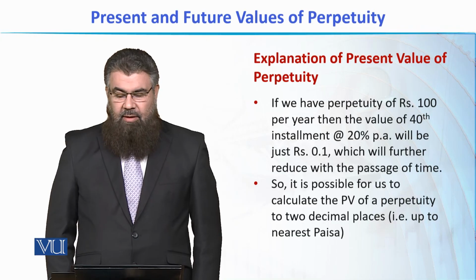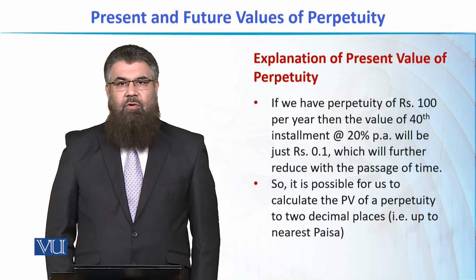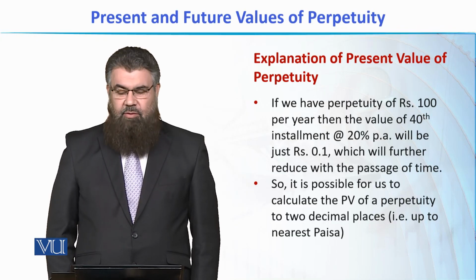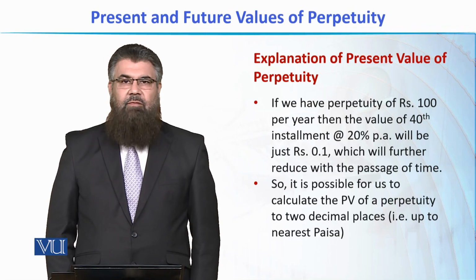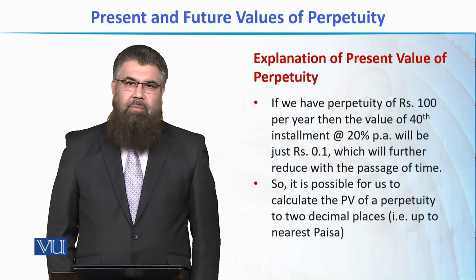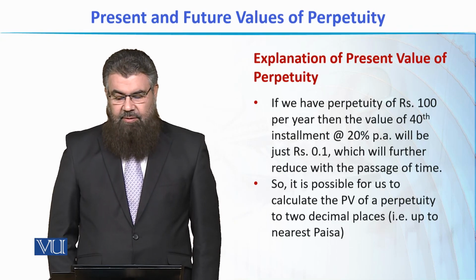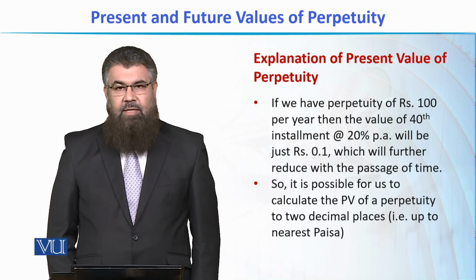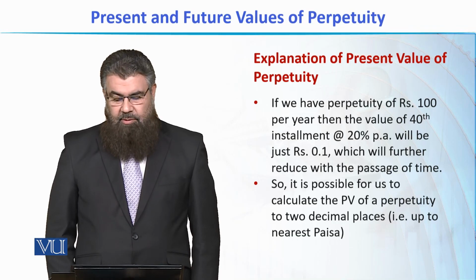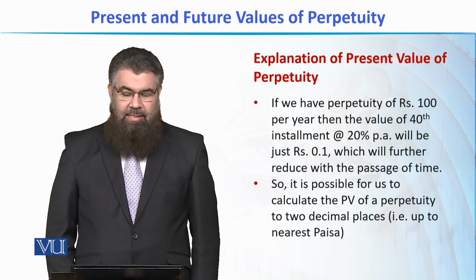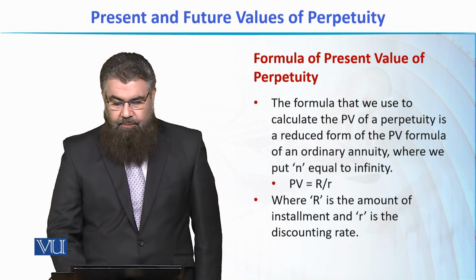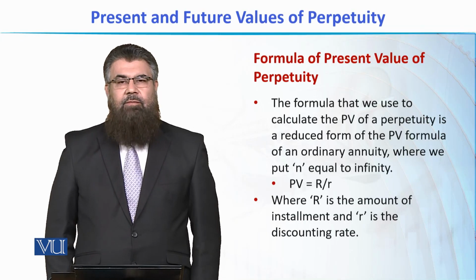That means if we'll move further after the 40th year, probably in the 60th or 70th year, we'll have a value that cannot even be measured in pesas. So it is possible for us to calculate the present value of perpetuity up to 2 decimal places, that is the nearest pesa value. Now let's have a look at the formula.